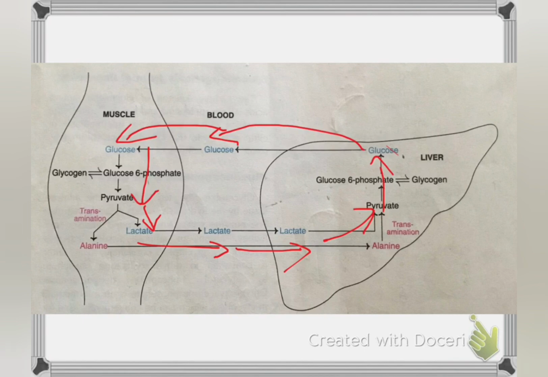But in this situation, the muscle cells do not get enough oxygen to convert the pyruvate to acetyl-CoA. The conversion of glucose to pyruvate is carried out because there is no need of oxygen, but the pyruvate is not converted to acetyl-CoA in the absence of oxygen. So this pyruvate is then converted to lactic acid by the enzyme lactate dehydrogenase, and that lactate is utilized for the synthesis of glucose through this Cori cycle.